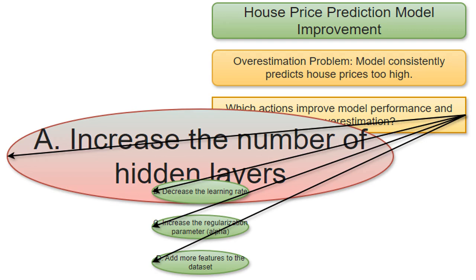Increasing hidden layers in an MLPRegressor model, it's a type of neural network, means giving it more computing power, so it can consider more complex relationships. But in this case of overestimation, this might make things worse. Our model might become too complex and fit the training data too well, rather than generalizing to new data.